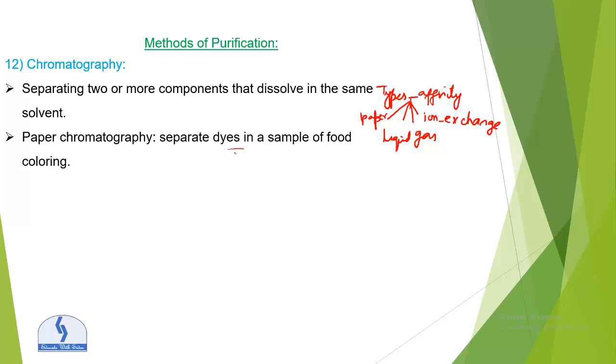A pure substance is made up of only one dye, so it gives only one spot on a chromatogram. So what is a chromatogram? A chromatogram is basically a paper with the separated components. It is a chromatography paper with separated components that we call a chromatogram.